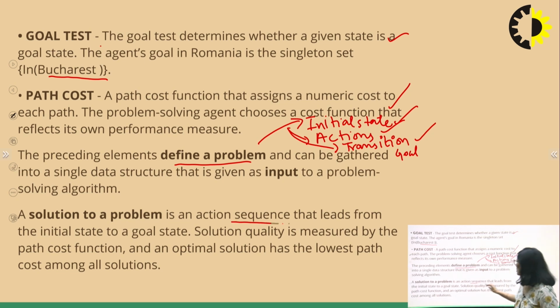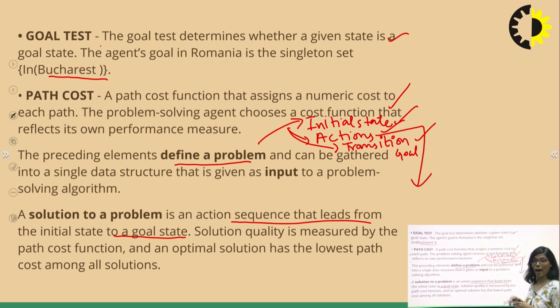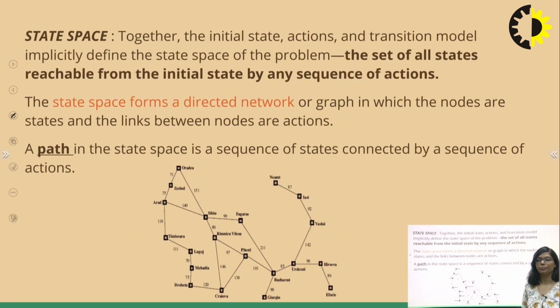Now once we have defined a problem, what is the solution to the problem? Solution is an action sequence that leads from the initial state to the goal state. Of all the possible actions we have, which actions do we have to choose so that we reach the goal? That is your solution to the problem.